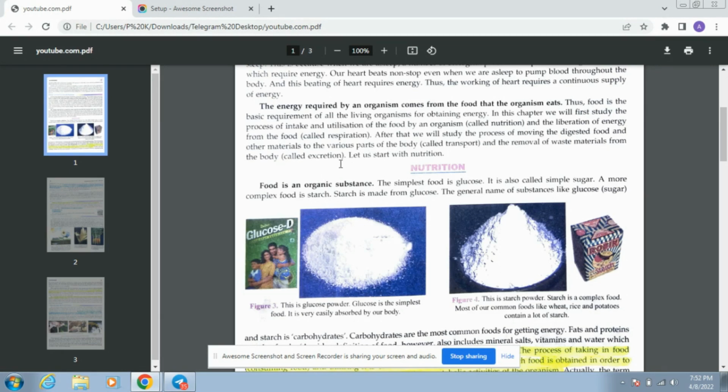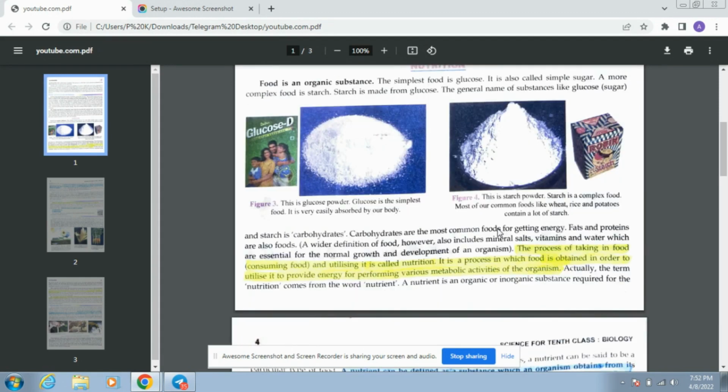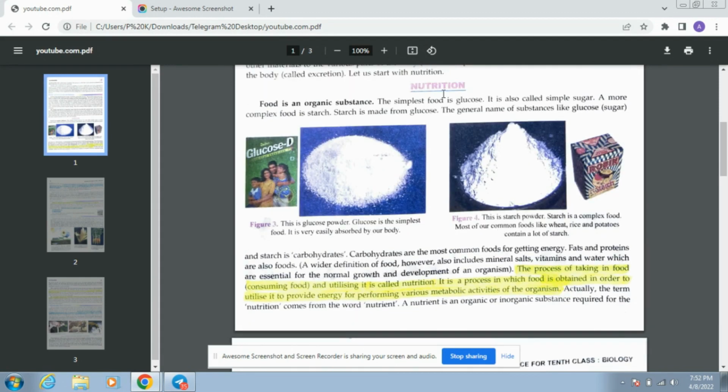What is nutrition? Here it is. The process of taking in the food and utilizing it is called nutrition. The process of consuming food and utilizing it is called nutrition. Okay, let's start from here.